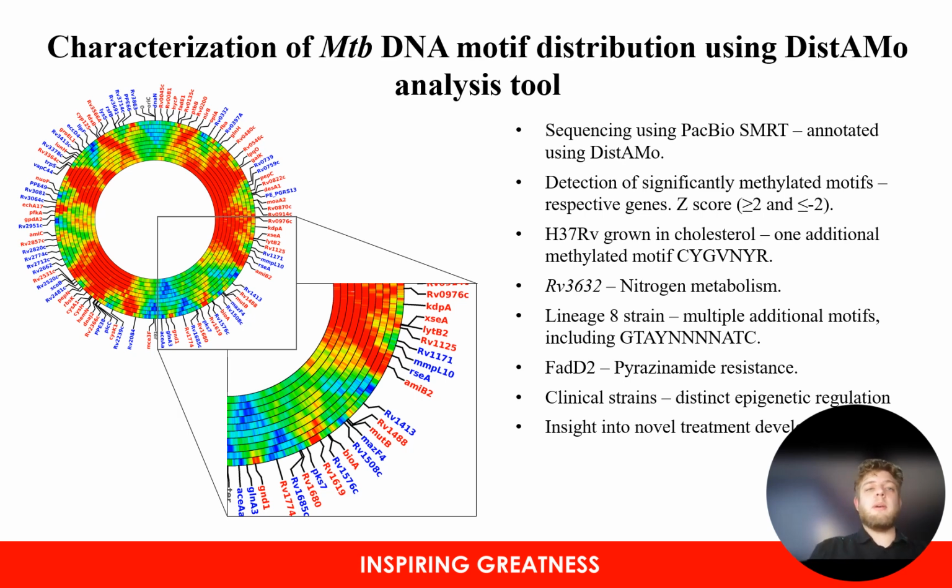RV3632, for example, plays a significant role in the metabolism of nitrogen, which is an essential component within the life cycle of MTB. And further examples being for the lineage H strain that we sequenced, multiple different motifs were present, not just a singular one, of which including the